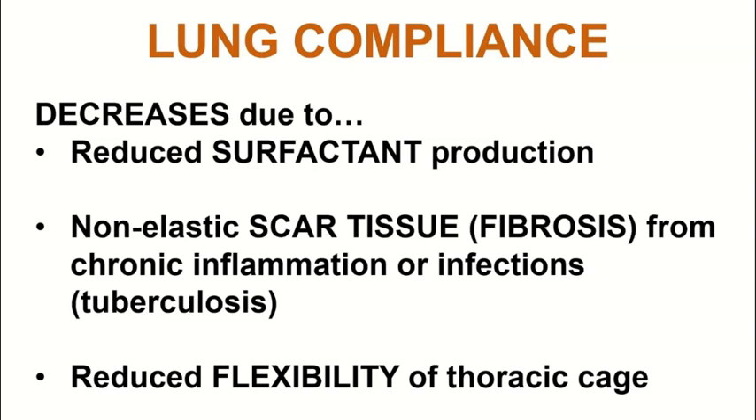Lung compliance would be reduced as a result of decreased surfactant production, or accumulation of scar tissue from chronic inflammation or chronic infections like tuberculosis. Recall that damaged lung tissue is replaced by non-elastic scar tissue, which is going to limit their ability to stretch. It is also due to the reduced flexibility of the thoracic cage.